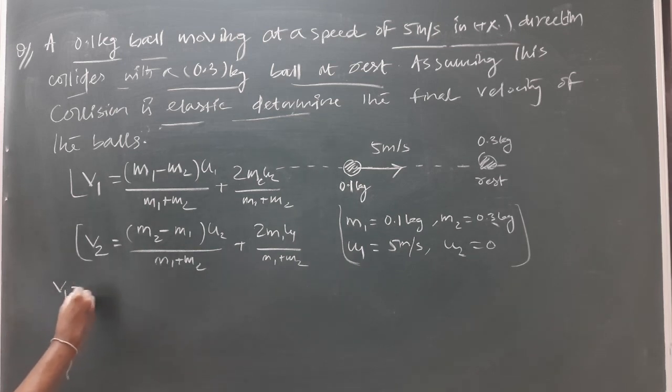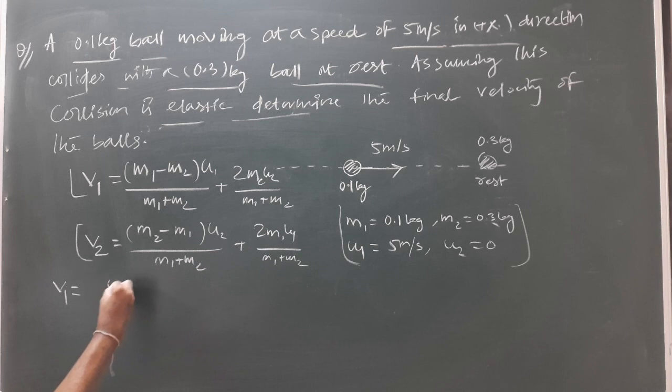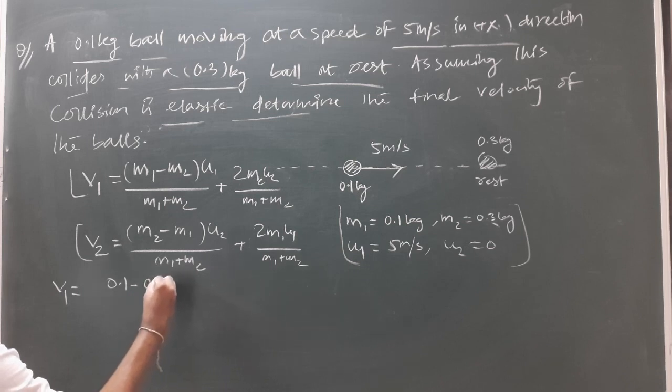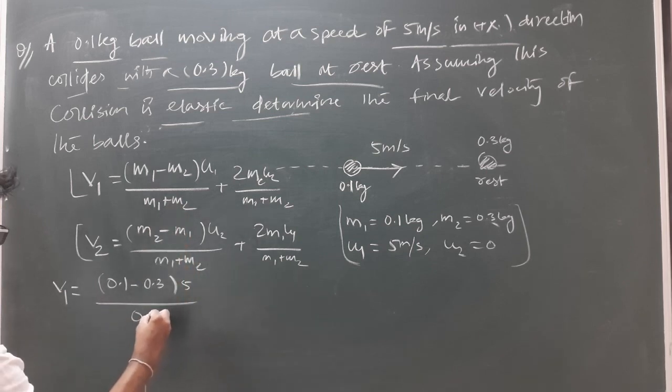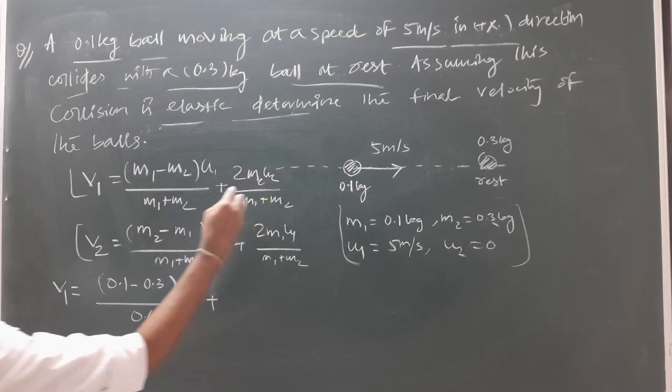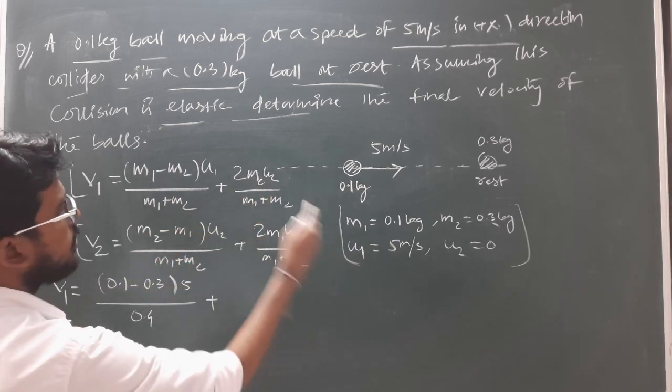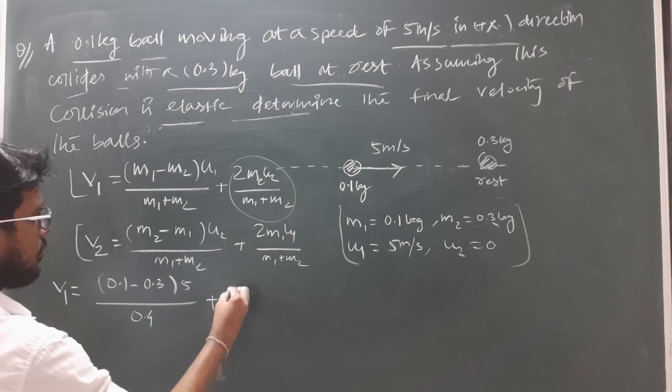For body 1, m1 is how much? 0.1 minus m2 will be how much? 0.3 into u1 is 5 divided by m1 plus m2, that is 0.4, plus 2 m2 u2 divided by m1 plus m2. As u2 is 0, this complete term will become 0, so plus 0.